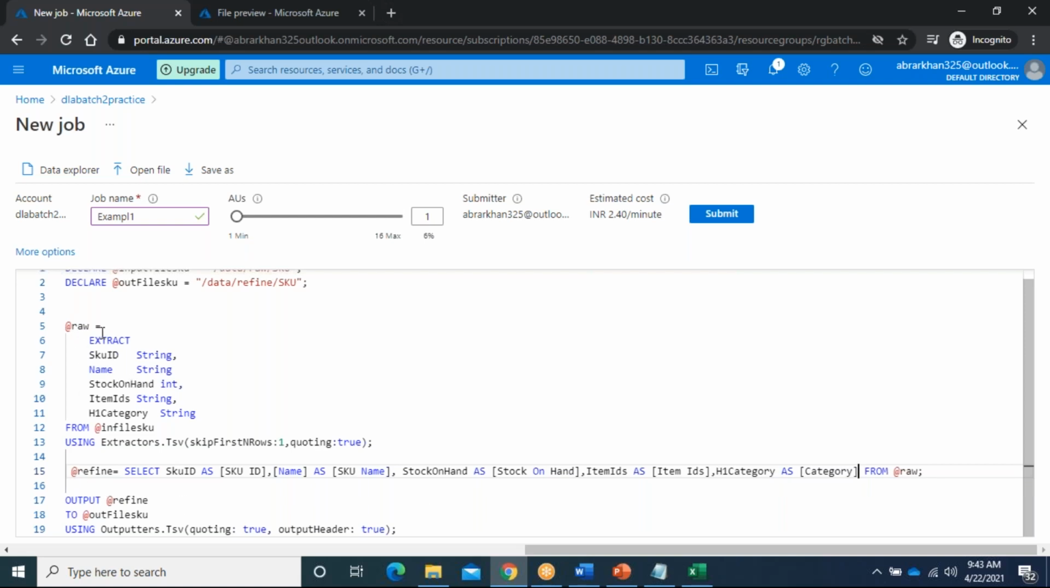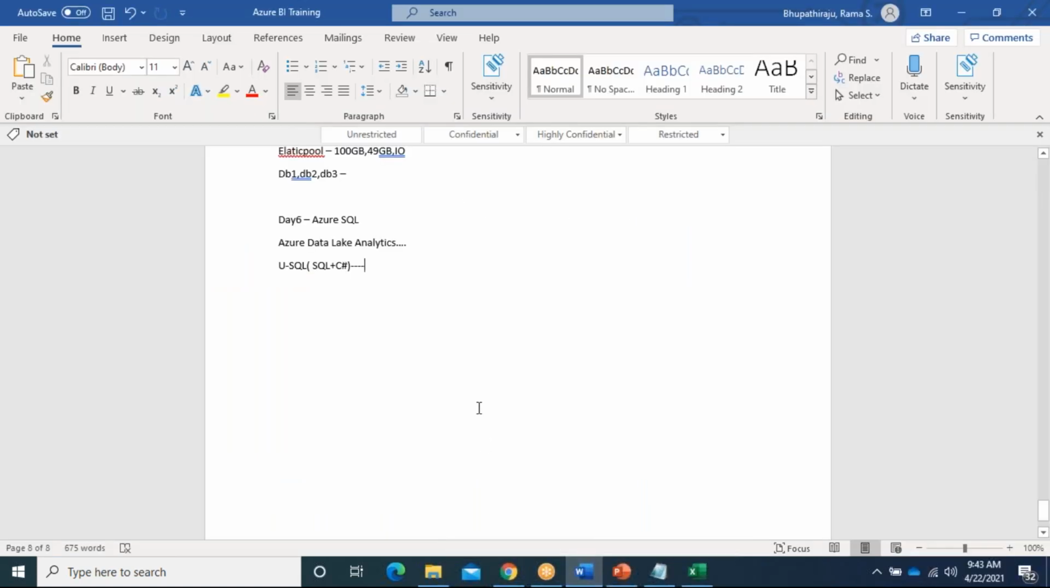This is one data set, and in the second statement I will use the first row set, transform it and put it into another row set. This is a refined row set. Then I want to export this refined row set to my output file. What is my output file? Data refinery SKU. Here also I am writing as a TSV only. I think you guys know what I mean by TSV file.